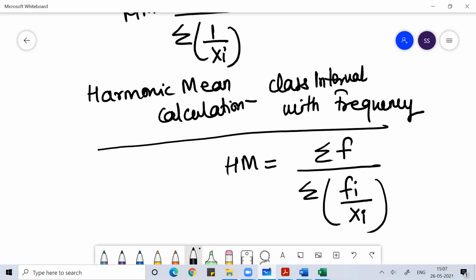This is the formula we follow when class interval with frequency is given.